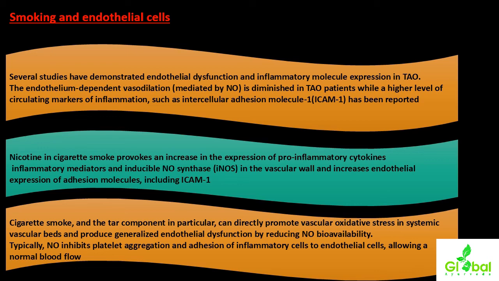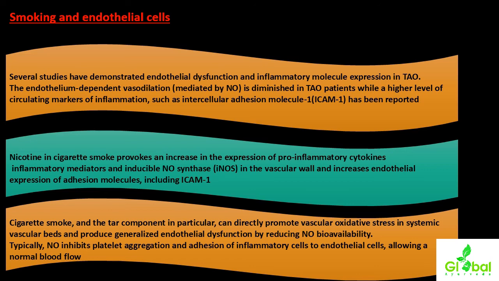So with chronic smoking or chain smoking, the tar component in cigarette smoke or other smoking materials can directly promote vascular oxidative stress in the systemic vascular beds of the vascular walls, thereby causing endothelial dysfunction directly by reducing NO bioavailability. So there will be a reduction of NO bioavailability.